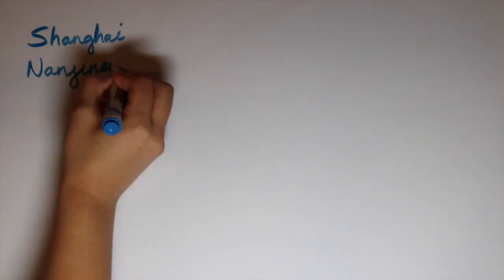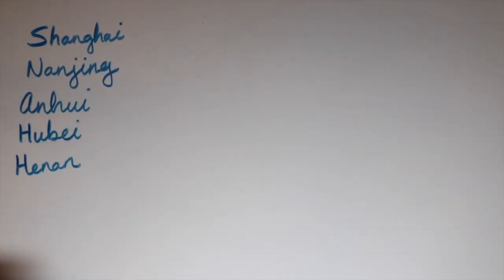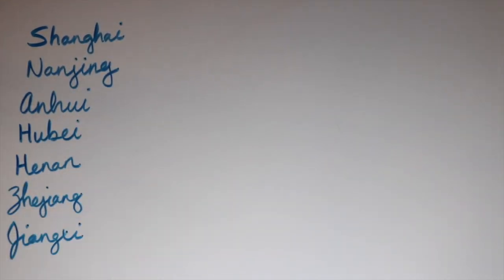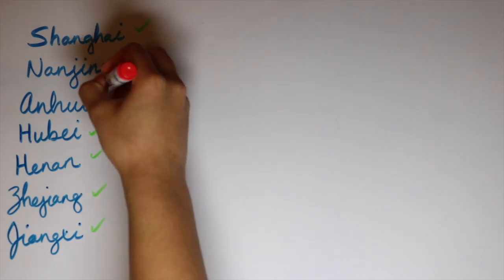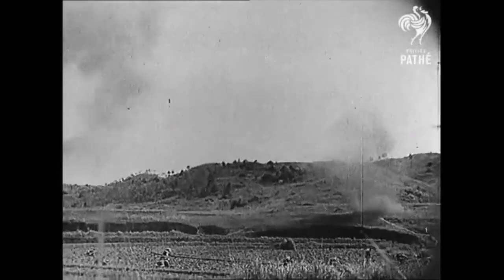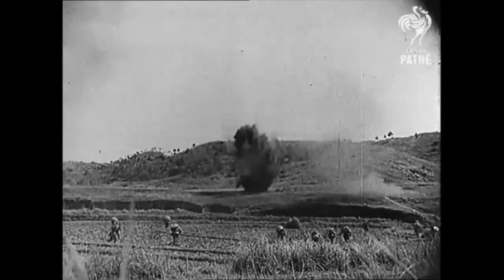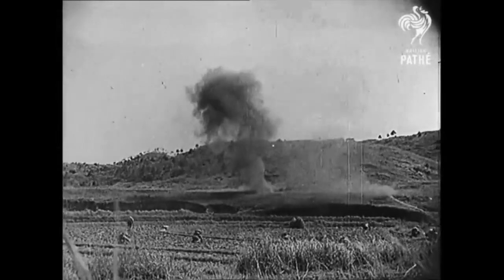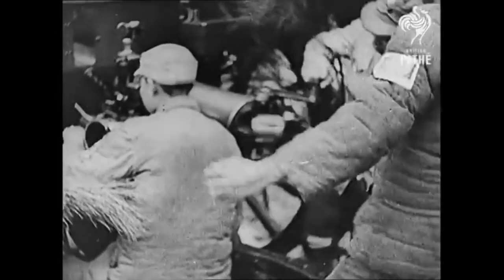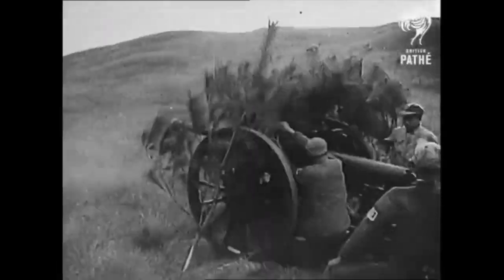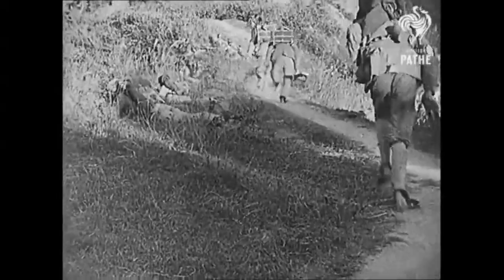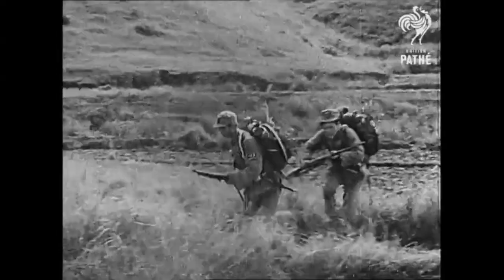After the Japanese captured Nanjing, they then captured many of the other eastern provinces. This series of battles is known as the Battle of Wuhan and took place over a period of 4 and a half months. The Battle of Wuhan caused many casualties in both the Chinese and Japanese armies. However, the Japanese were not discouraged by this, as this prompted their attack on Pearl Harbor.